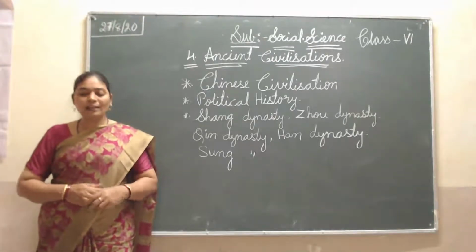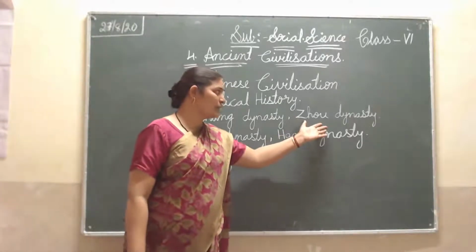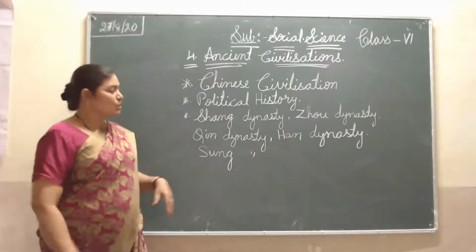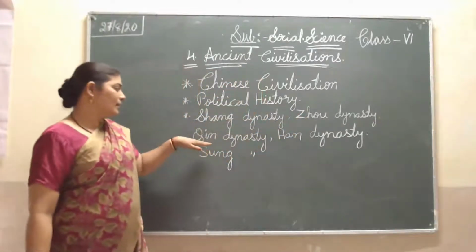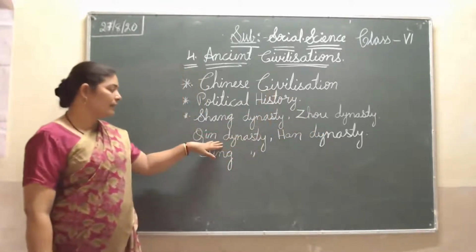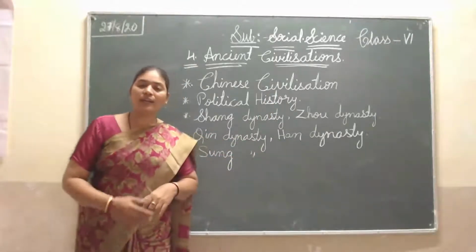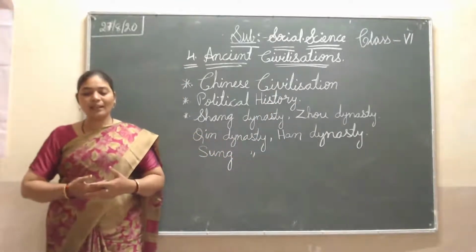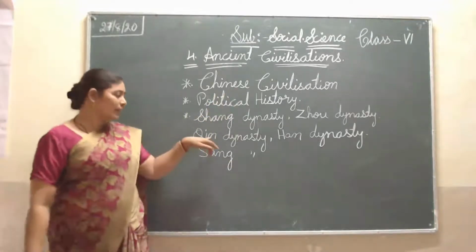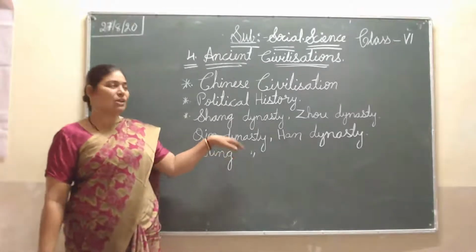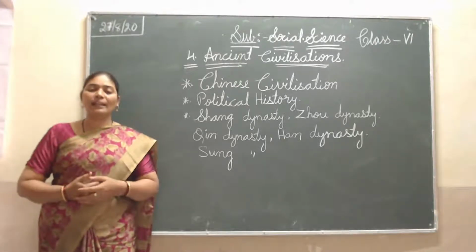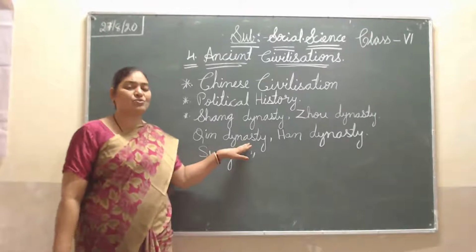After that, the Zhou dynasty again ruled for a long time, but again some weak kings started ruling. After this, the Qin dynasty defeated the Zhou dynasty and started ruling. Then they gave the name China. When the Qin dynasty started ruling, they gave that place the name China. So the name China is derived from the Qin dynasty.